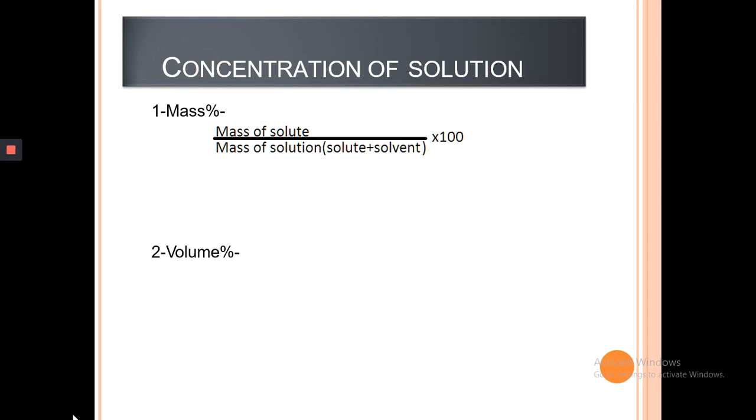Volume percent. How can we calculate the volume percent? For this, we need the volume of solute and the volume of solution. We can calculate the volume of solution by adding the volume of solute and the volume of solvent. Now, for calculating volume percent, the formula is volume of solute upon volume of solution into 100.